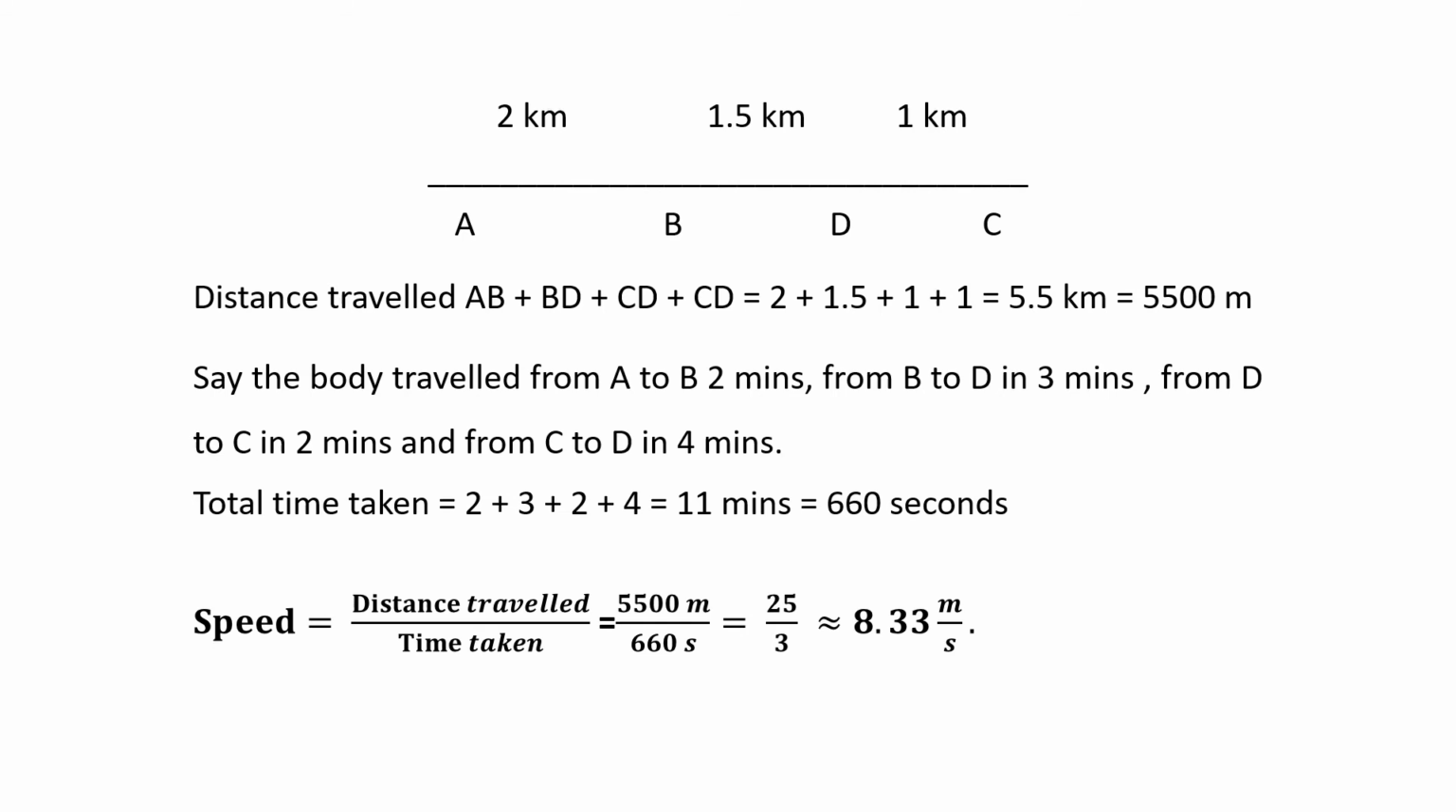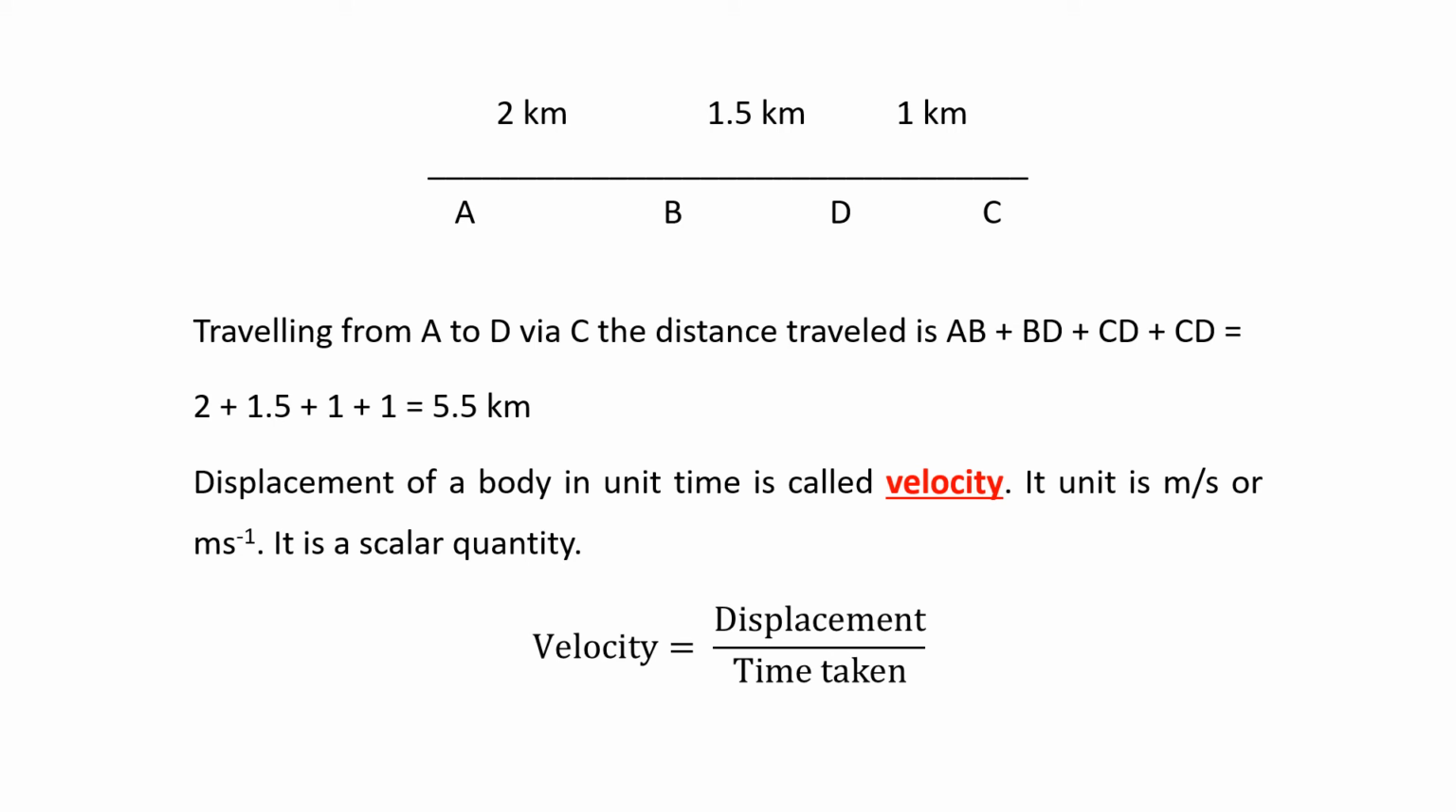So this is speed. Now we go to velocity. So what is velocity? Velocity is the displacement of the body in unit time. Speed was distance traveled by the body in unit time. Velocity is displacement of the body in unit time. So in the same example, when we went from A to D, initial position A, final position D. So total displacement 2 plus 1.5, that is 3.5 kilometers.